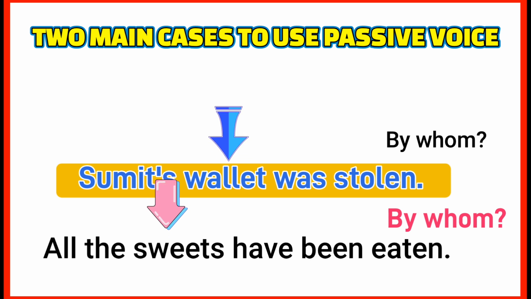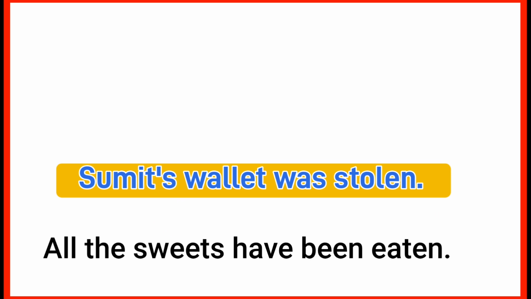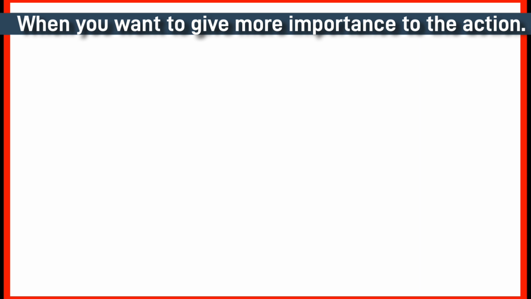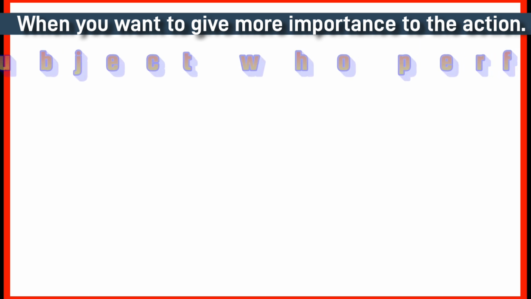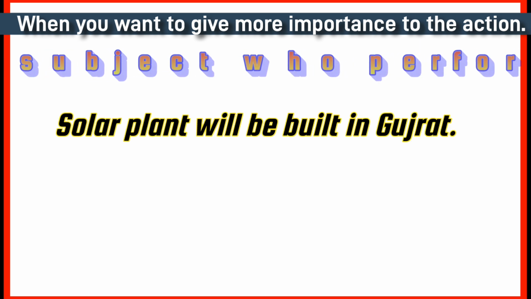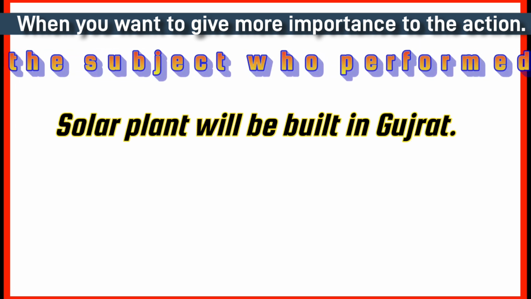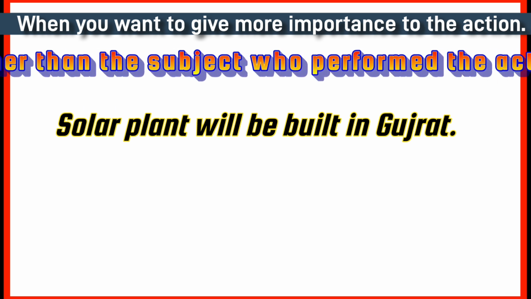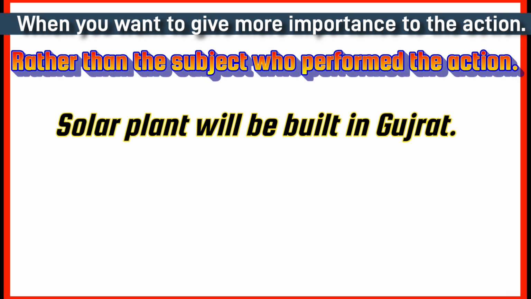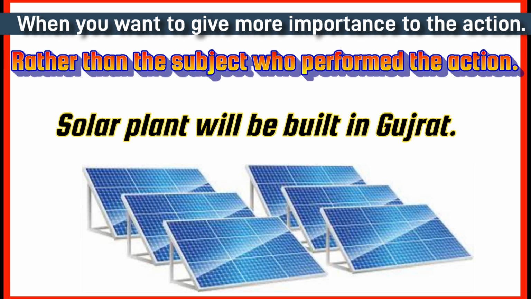Now, let's look into the next case when we can use it. When you want to give more importance to the action rather than the subject who performed the action. For example, solar plant will be built in Gujarat. Here we are giving more importance to the solar plant being built and least concern about the person who is building it.